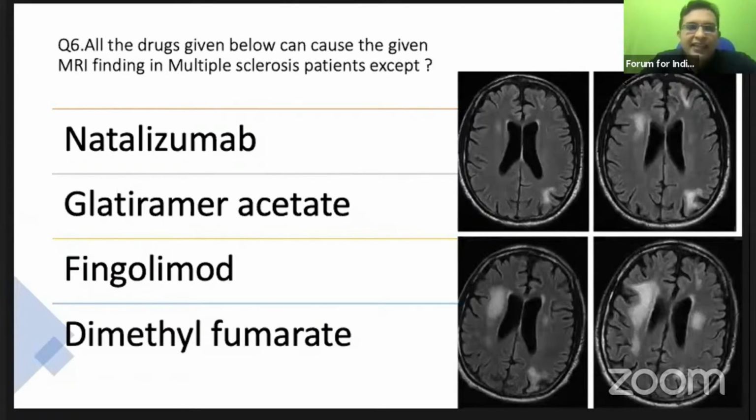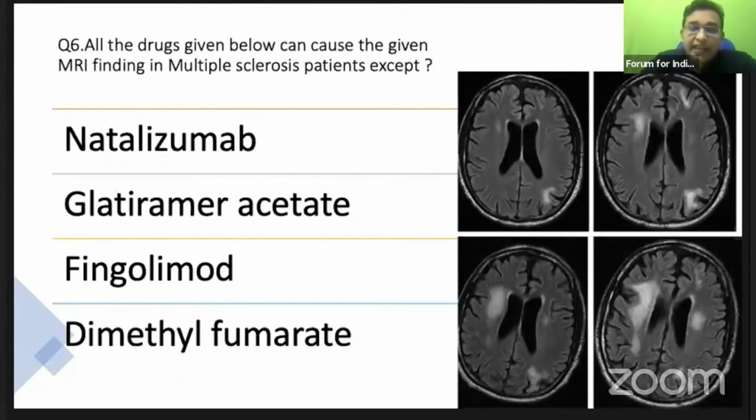Those who answered natalizumab knew the answer, that the MRI finding was that of progressive multifocal leukoencephalopathy. And the best answer for that is actually natalizumab. But the question here is, which of the following drugs given below cause the MRI finding except? So this is an except question, and natalizumab is notorious to cause PML.